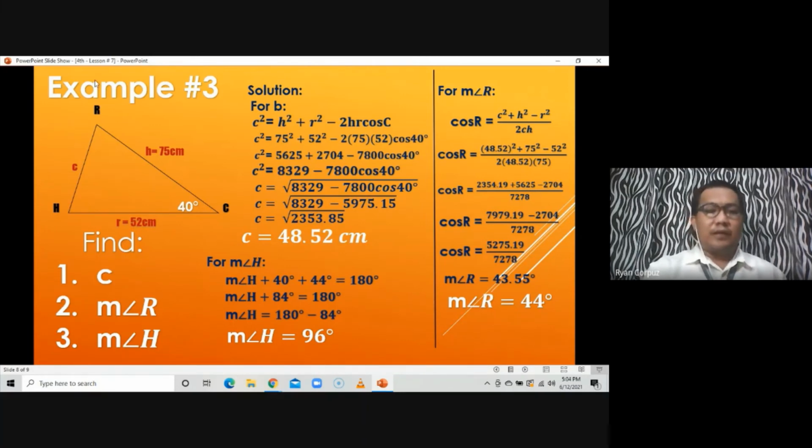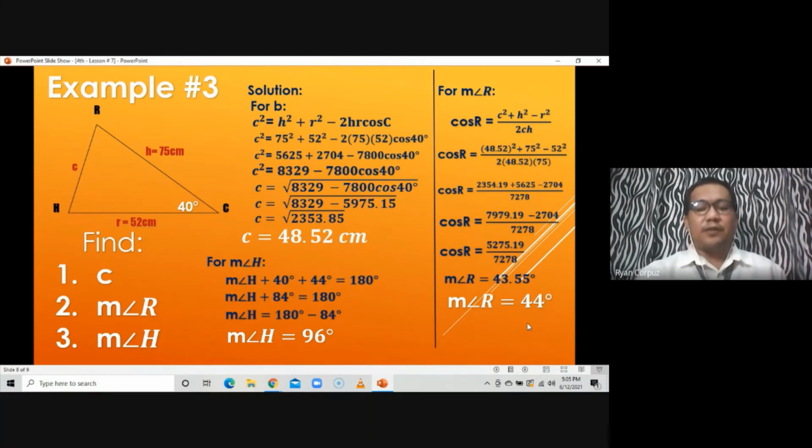So with that given triangle, we find out for the measure of side C, which is 48.52 centimeters, measure of angle R, which is equal to 44 degrees, while measure of angle H, which is equal to 96 degrees. So that's how we answer example number 3. Any questions? So if none, let's proceed again on answering another example.